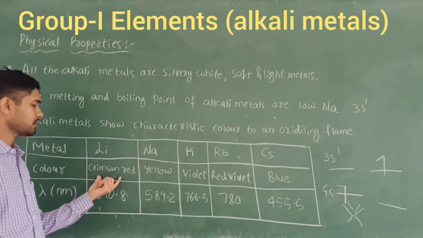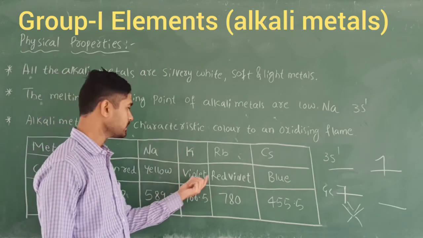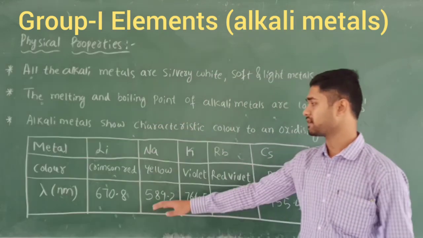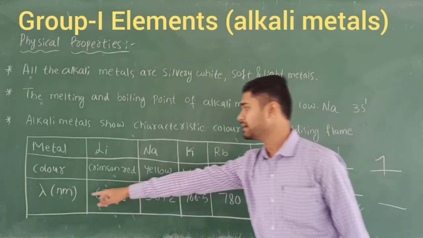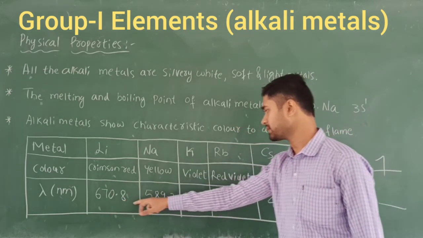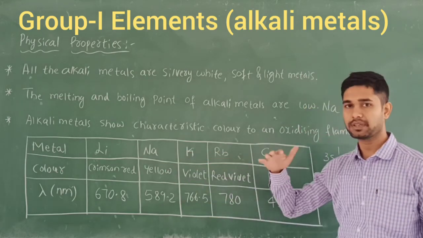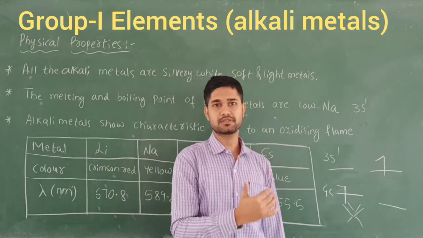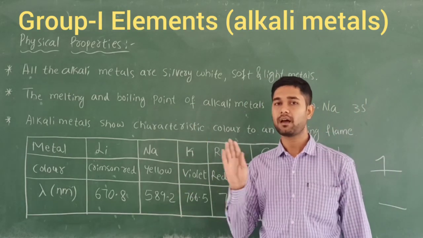Lithium metal shows a crimson red color, sodium metal usually yellow, potassium violet, rubidium red violet, and cesium shows blue, and their respective wavelengths are also given. Lambda indicates the wavelength, and that wavelength is measured in nanometers. Nanometer means 10 power minus 9 meter. So this is about the wavelength of these metals, and they emit radiation when the electron comes from higher energy levels back to the ground state. So this is about the physical properties of the alkali metals.